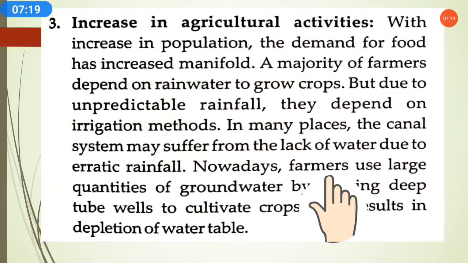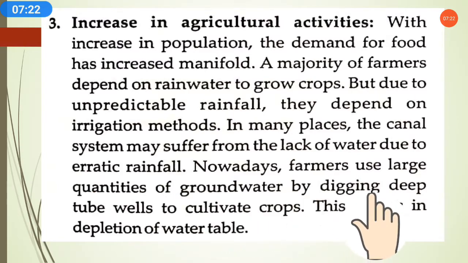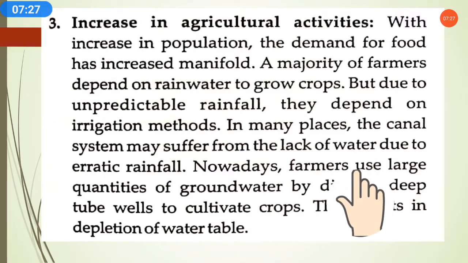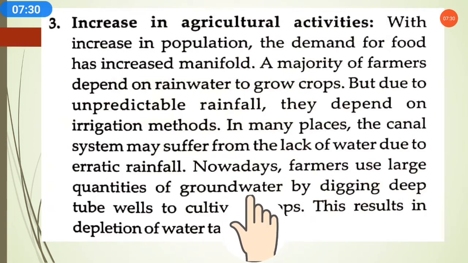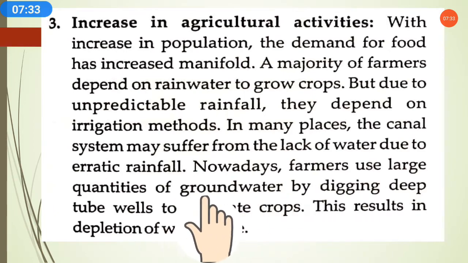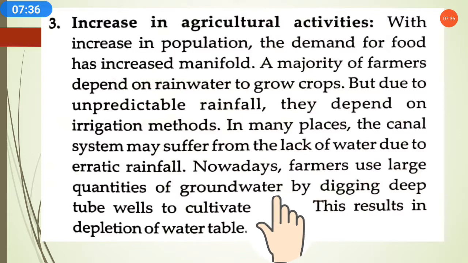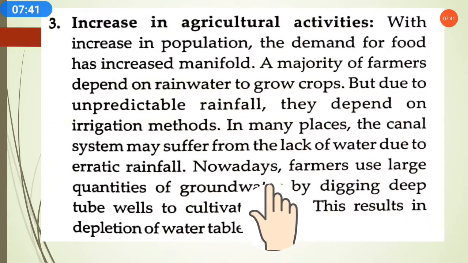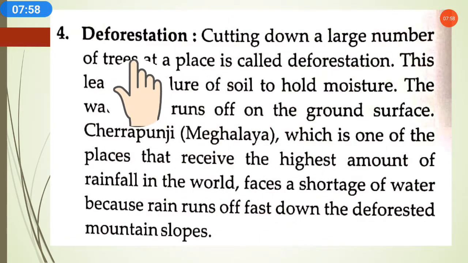So nowadays farmers use large quantities of groundwater by digging deep tube wells to cultivate crops. They do the boring and dig deep tube wells so that they can directly take groundwater to give water to the crops. This results in depletion of the water table, because all are taking water from the groundwater, making borings and digging deep tube wells. If you use the groundwater directly, the water table will go down, it will decrease.